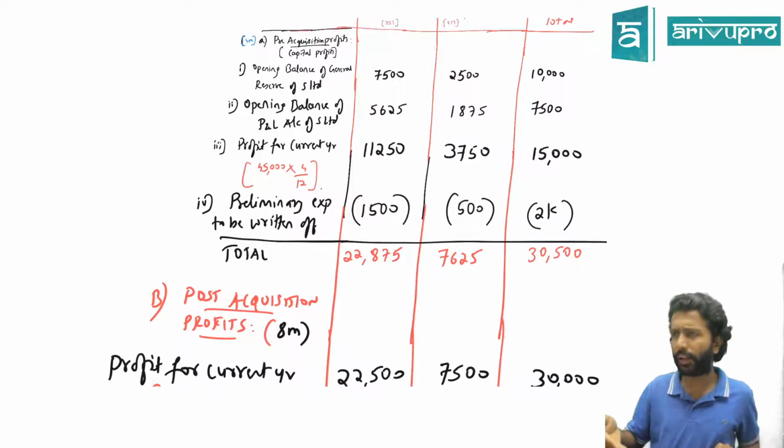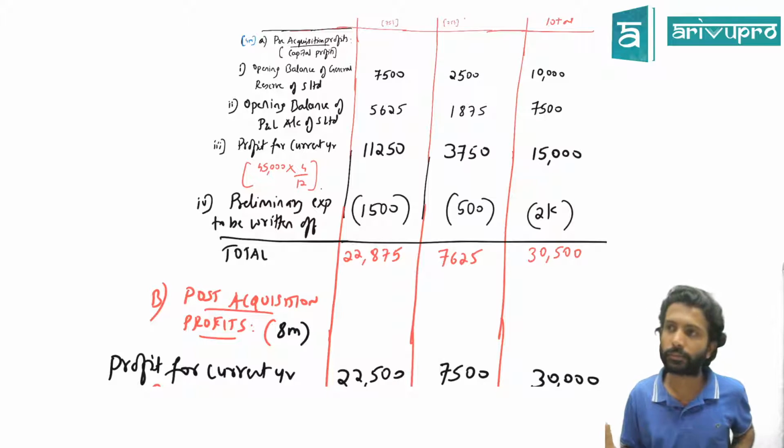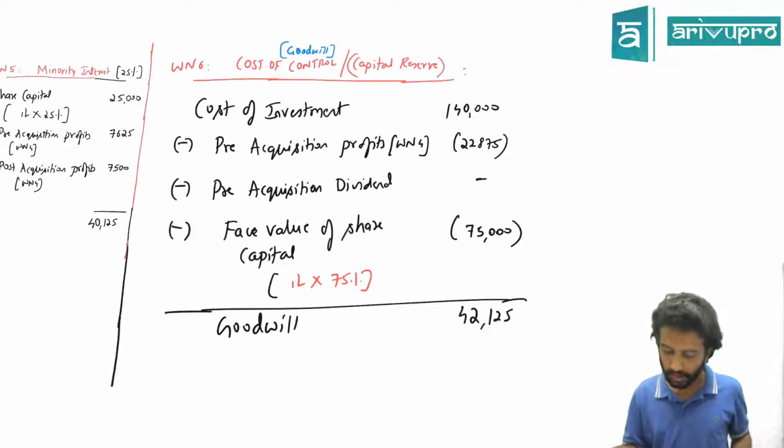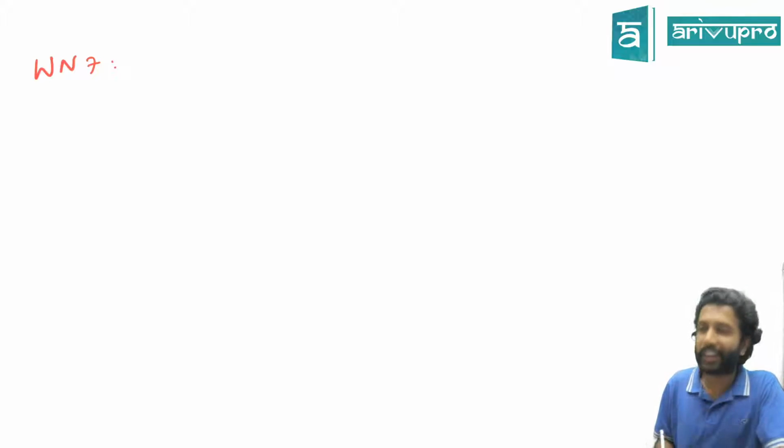Next problem, same thing with one or two extra adjustments, but the format will remain the same. No change. Working note number 7, the last working note. After that, we still have to do the balance sheet though. Working note number 7.